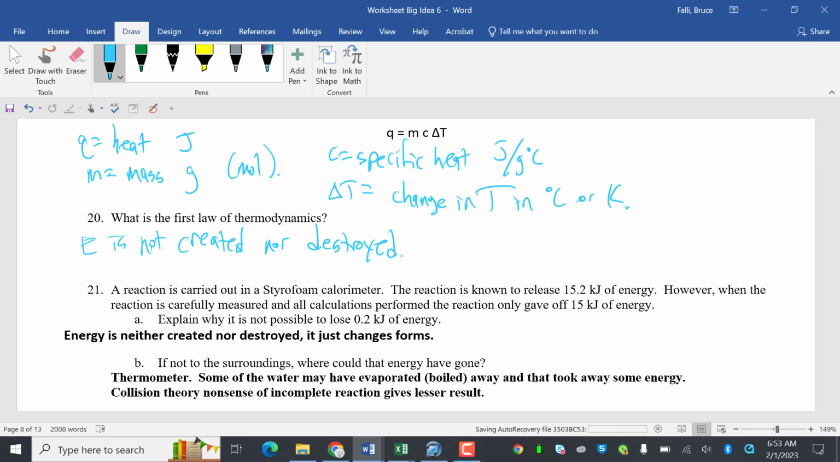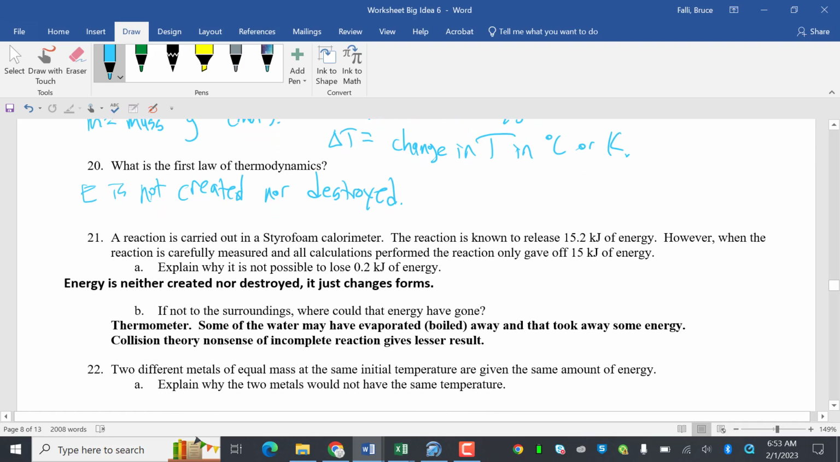A reaction is carried out in a styrofoam calorimeter. The reaction is known to release 15.2 kilojoules of energy. However, when the reaction is carefully measured and all calculations performed, the reaction gives off only 15 kilojoules of energy. Explain why it is not possible to lose that. And there's the first law of thermodynamics.